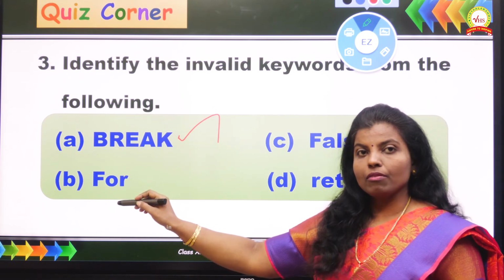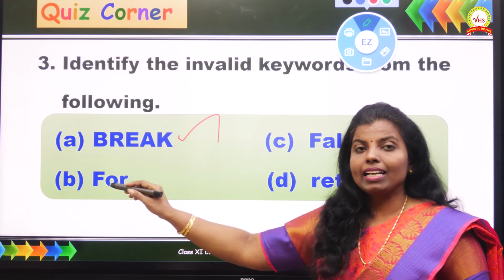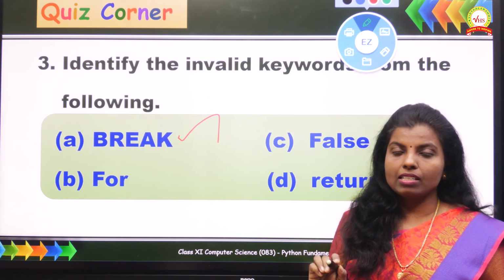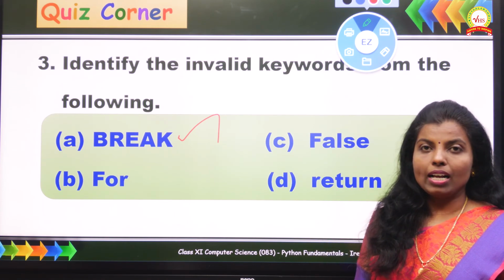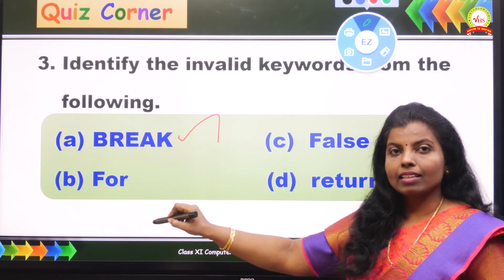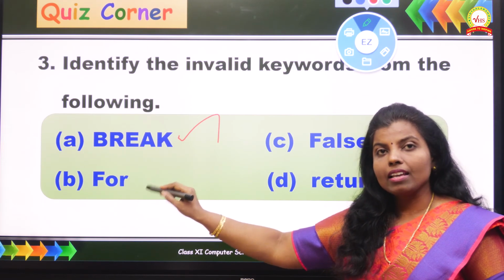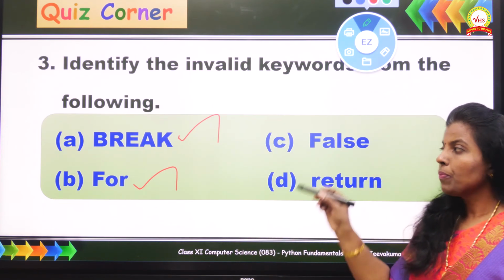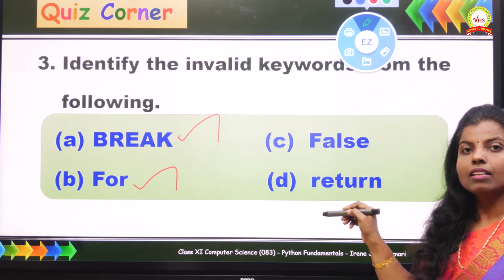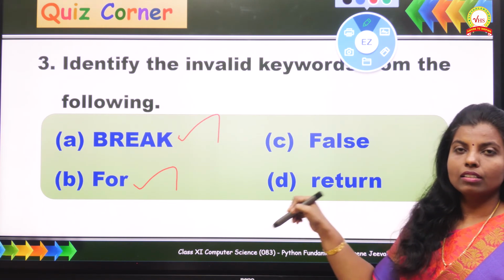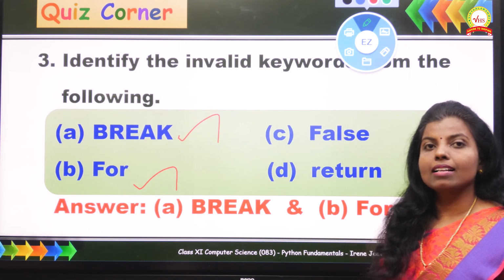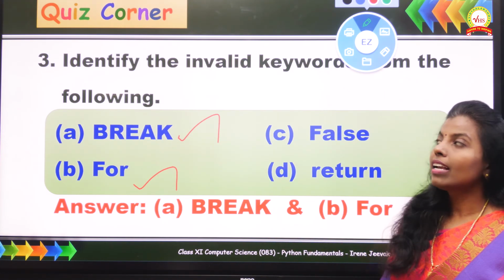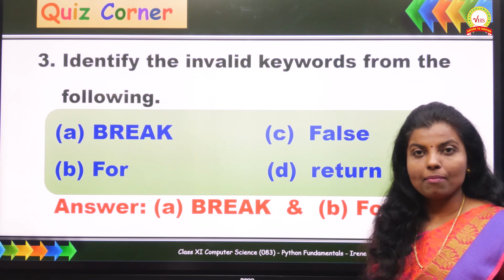If you go through the next keyword, here for is a keyword, but it begins with the uppercase letter. We have only three keywords which begin with the uppercase letters. They are False, True as well as None, but this doesn't come under that category. So this also becomes an invalid keyword. We have False as well as return. These two are the correct keywords of Python. So what is the answer? We have an answer as break and for. So these two are invalid keywords of Python programming language.